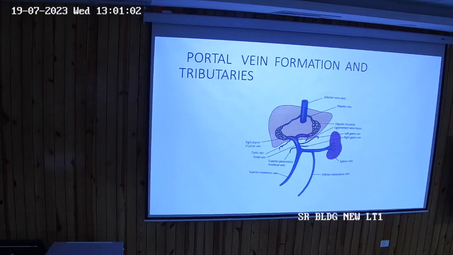Tributaries कितने हो गए? Left gastric, right gastric, superior pancreatico-duodenal, para-umbilical, cystic.